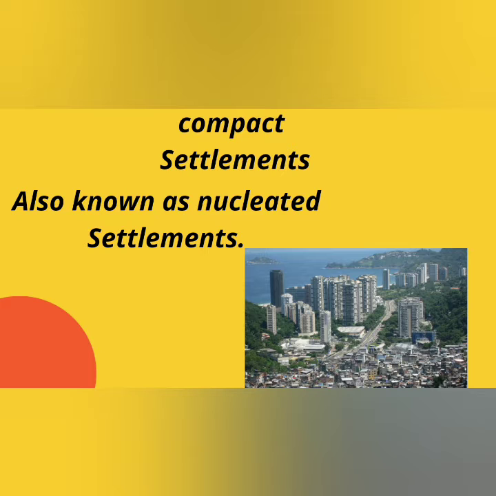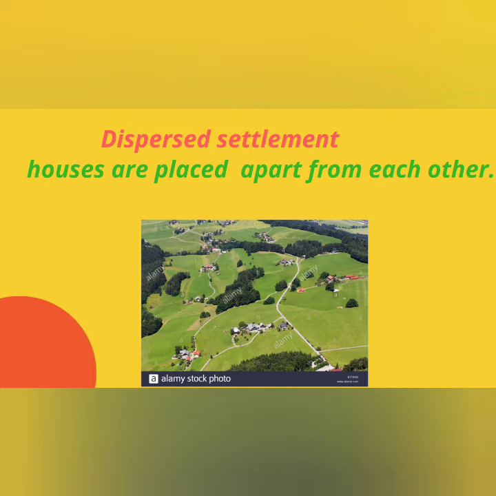Next, we move on to dispersed settlements. Dispersed settlements are generally found in areas of extreme climate, hilly tracts, grasslands, etc. In these settlements, houses are spaced far apart and often interspersed with fields. In India, this type of settlement is found in the northern coastal tract, the Ganga Delta, the desert of Rajasthan and the foothills of the Himalayas and Nilgiris. You can see dispersed settlement.